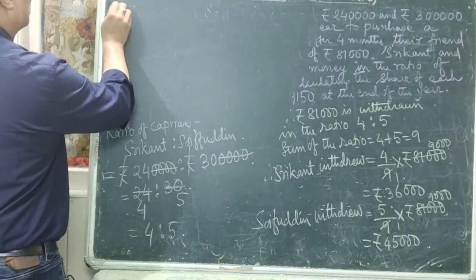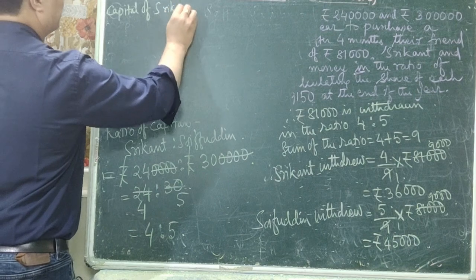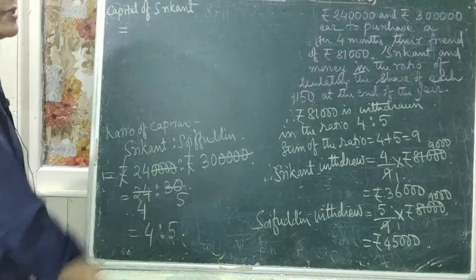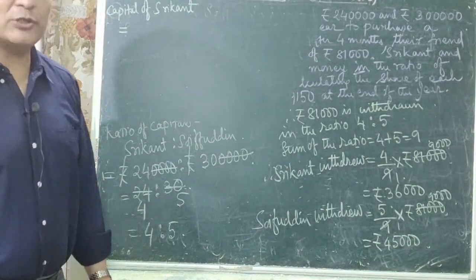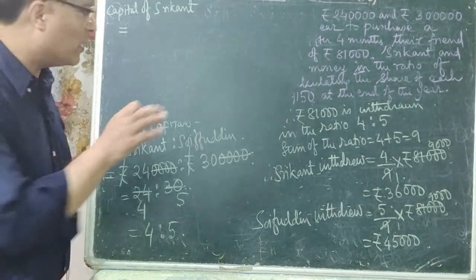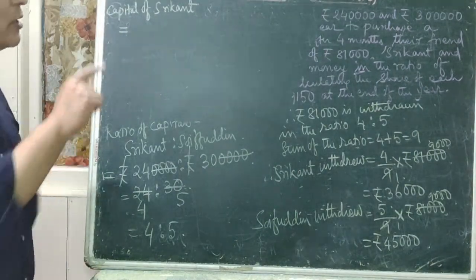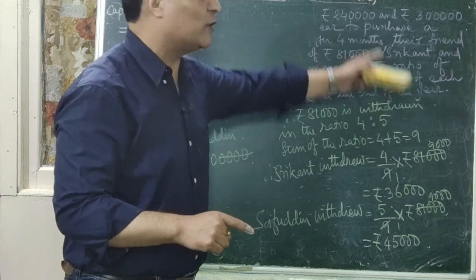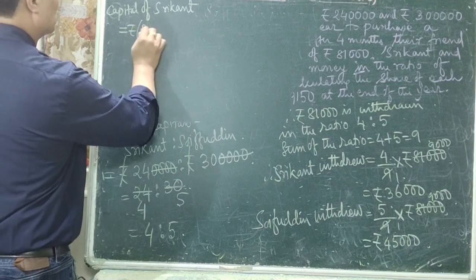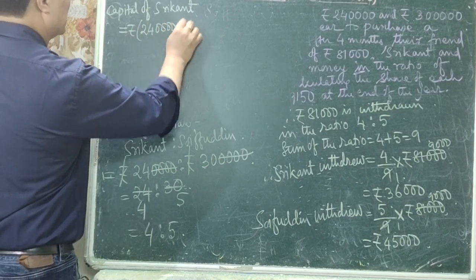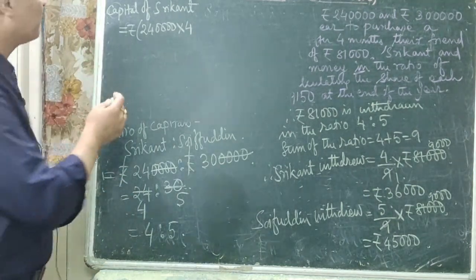So now, capital of Srikanth first. So how can you calculate the capital of Srikanth? How much did Srikanth invest at the beginning of the year? Rupees 2,40,000, and after 4 months, Srikanth has withdrawn rupees 36,000. We have calculated it. Okay. So for 4 months, this 2,40,000 is kept fixed for Srikanth. So rupees 2,40,000 into 4 is kept fixed. That is, 2,40,000 is kept fixed for 4 months.